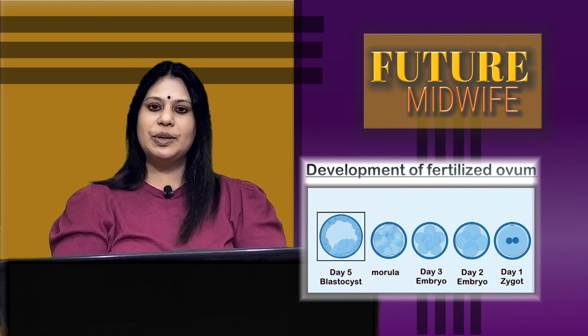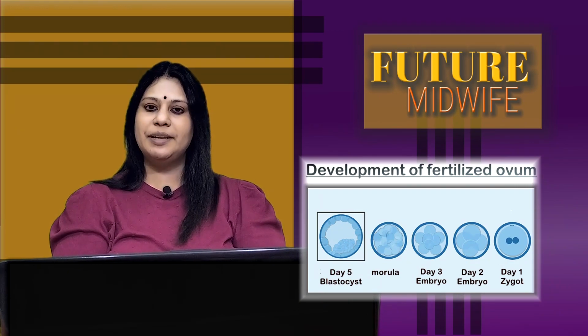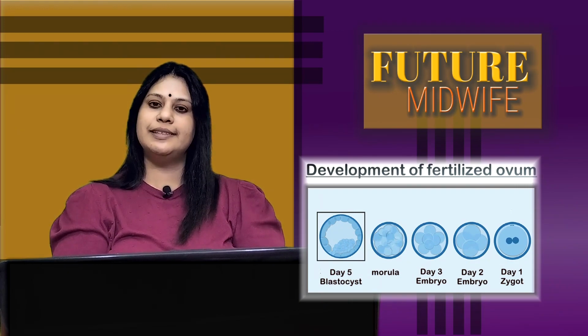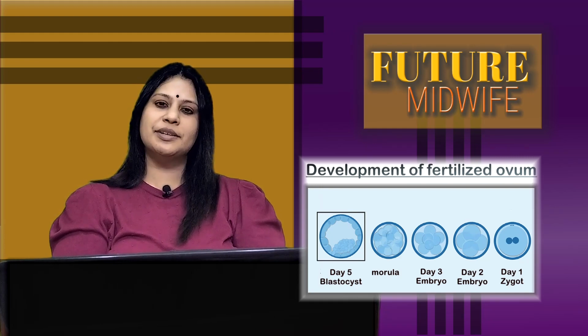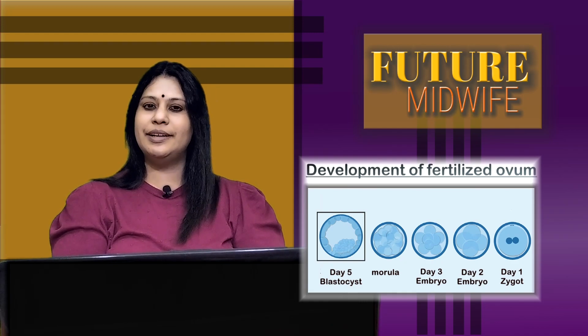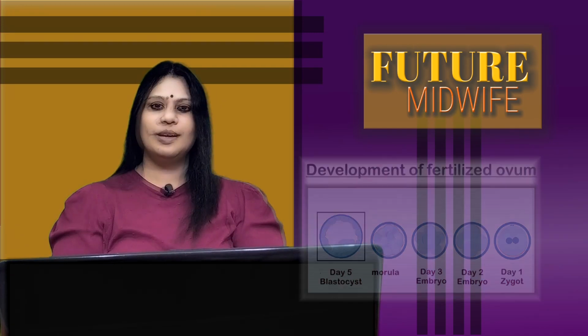and ovum takes place. After fertilization, the zygote undergoes cell division and multiplies, and it also exchanges genetic material. Later it travels day by day and reaches the lining of the uterus by day 5. Once it reaches the inner lining of the uterus, it gets attached to the endometrium, which is called implantation. After implantation, the embryonic and fetal development starts.